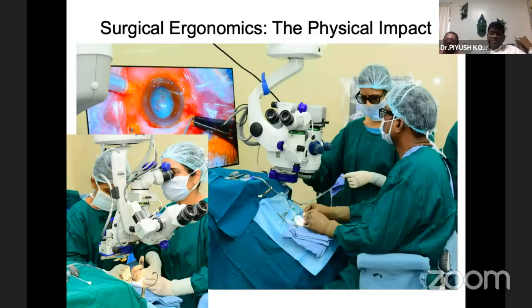A lot has been spoken about the physical impact, but I would like to talk about the visual impact also, because we are going to watch a 55-inch screen, which is usually four to five feet away from you. Beyond back pain, another issue we will face is that after the age of 50 or 60, you'll be developing cataract.